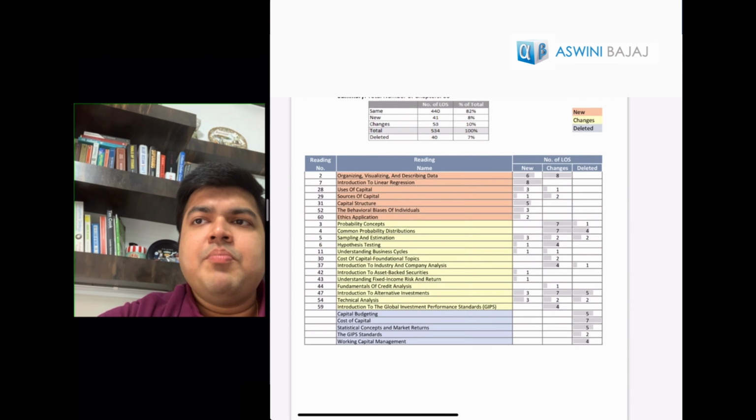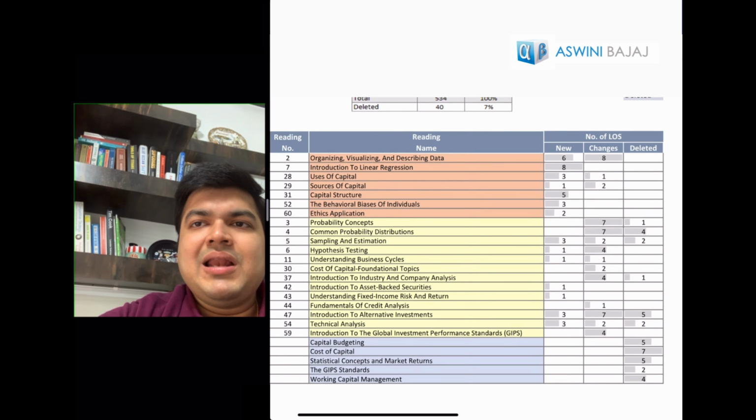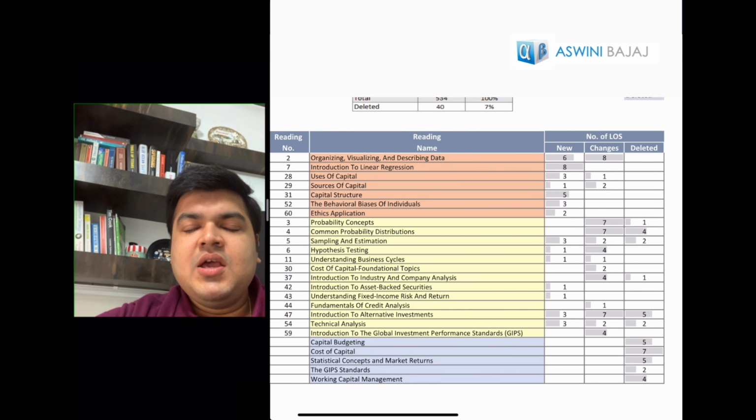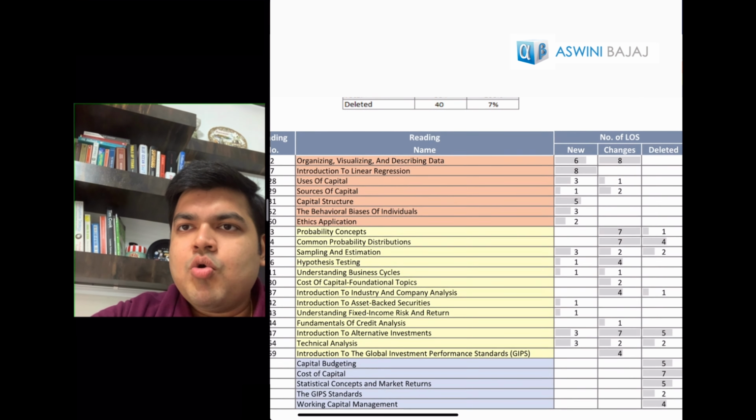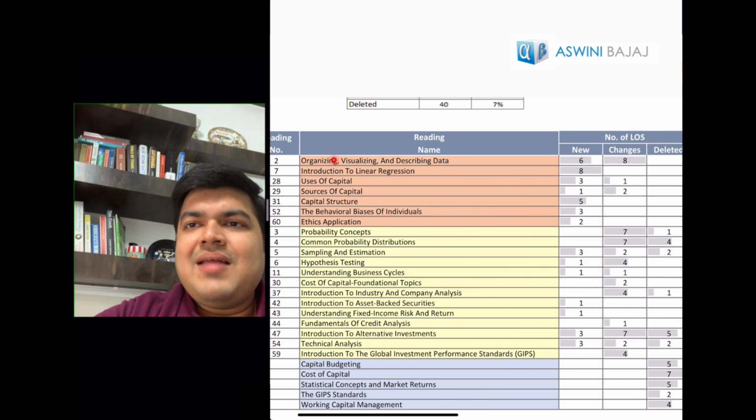I'll basically give you a brief as to how the curriculum is looking like and what kind of changes we are looking at. So primarily when we see the changes, it is there in terms of quants, in terms of corporate finance, and otherwise it's very minimal changes. So let me quickly go about it. So one, when you're looking at the reading,